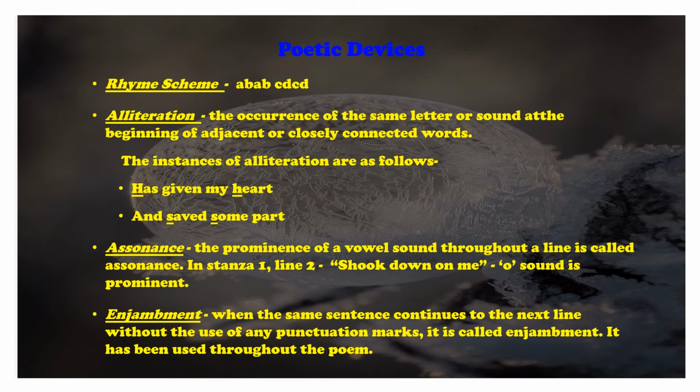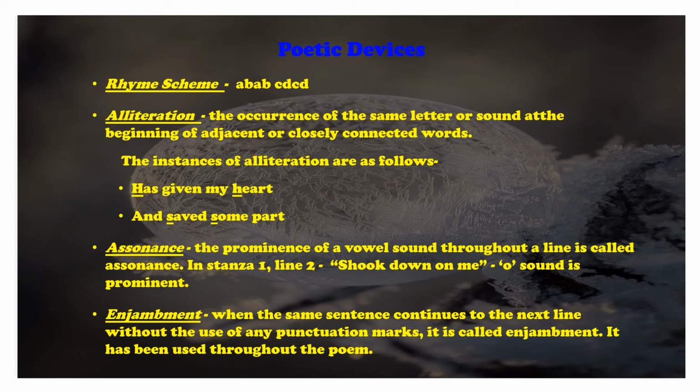The next poetic device used here is enjambment. The meaning of enjambment is when the same sentence continues to the next line without the use of any punctuation marks. It is called enjambment. It has been used throughout the poem.